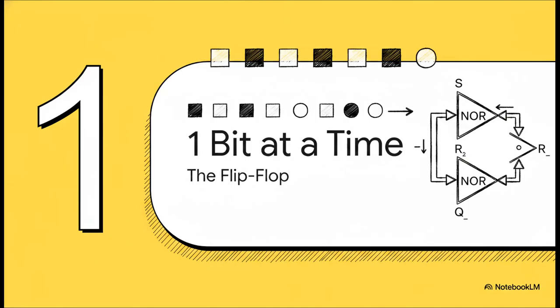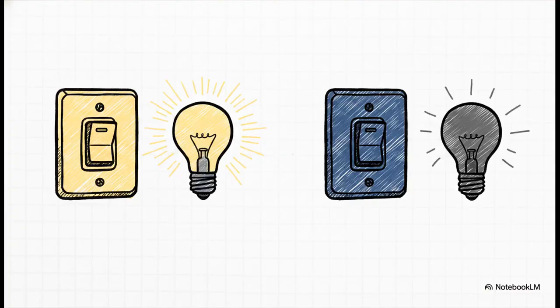Section 1. 1 bit at a time. The flip-flop. The flip-flop is the simplest and honestly the most important memory device ever made. It stores exactly 1 bit of info, a 0 or a 1. Think about a physical light switch in your room. You flip it on, it stays on, even after you take your hand away, right? A flip-flop behaves exactly the same way, just inside a circuit. It holds on to its binary value until it is explicitly told to change.